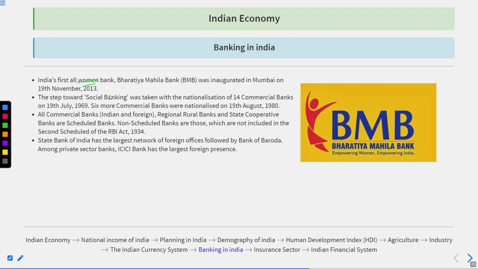Bharatiya Mahila Bank is the first all-woman bank, established in 2013. The social banking scheme was there, and nationalization of 14 commercial banks in 1969 was conducted accordingly. 6 more banks were nationalized in 1980. All commercial banks, Indian and foreign, the regional rural banks, the state cooperative banks, and scheduled banks are included under the RBI Act 1934 and could be nationalized at any time.